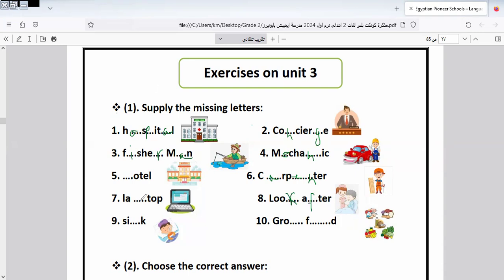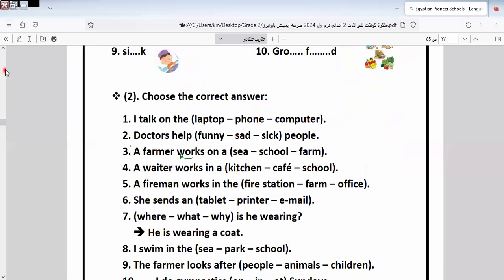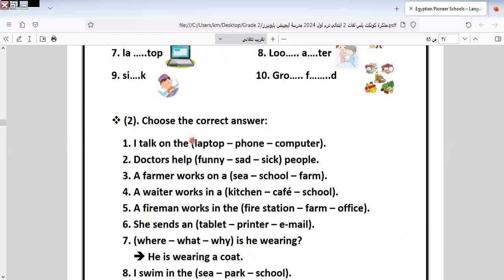I answer some of them, such as laptop. All of us know laptop. I answer some of them, and I will leave the rest to do by yourself. You can answer the rest of the questions if you keep the vocab. This depends on keeping the vocab. Let's go to another one here. I don't want to answer all of the questions because I would like to finish the video and not make it longer, to be able to make another revision. So I will answer some of them and leave the rest for you.